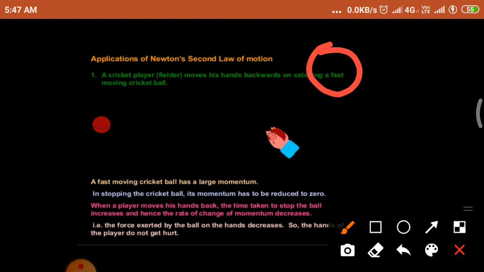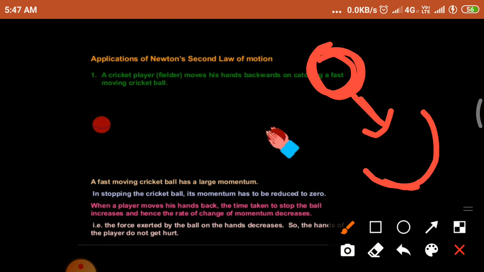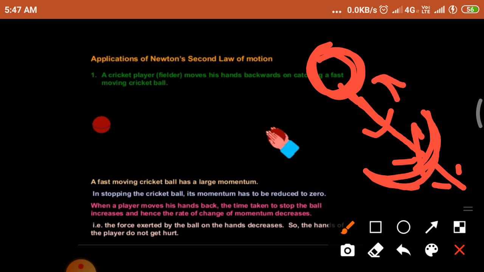When the cricket ball is moving fast, the cricket player has to catch this ball. So this cricket ball has larger momentum. How can I reduce the momentum of this ball? If the cricket player's hands are moved back, the time taken for the ball to reach the hand is increased.